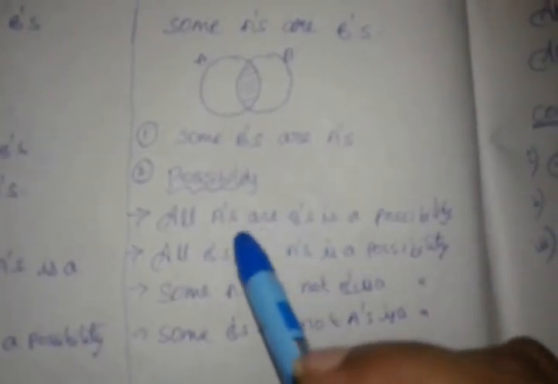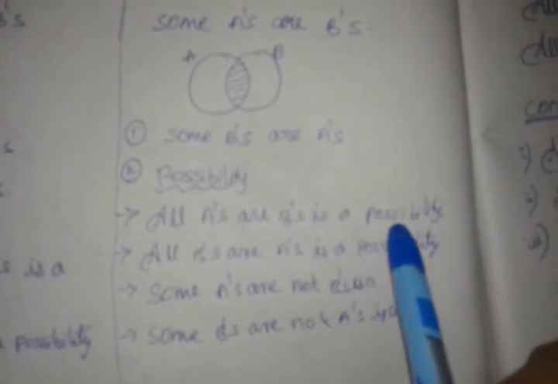So here it is given as a particular affirmative, so I can move this into this. There is no objection between A and B, like a negative statement we don't have, so I can move all A part into B part and all B part into A part. So there is a possibility of saying that. So yes, this conclusion is a possibility, so it will follow. All A's are B's is a possibility, it's correct. All B's are A's is a possibility, it's correct. We can move this B into A.